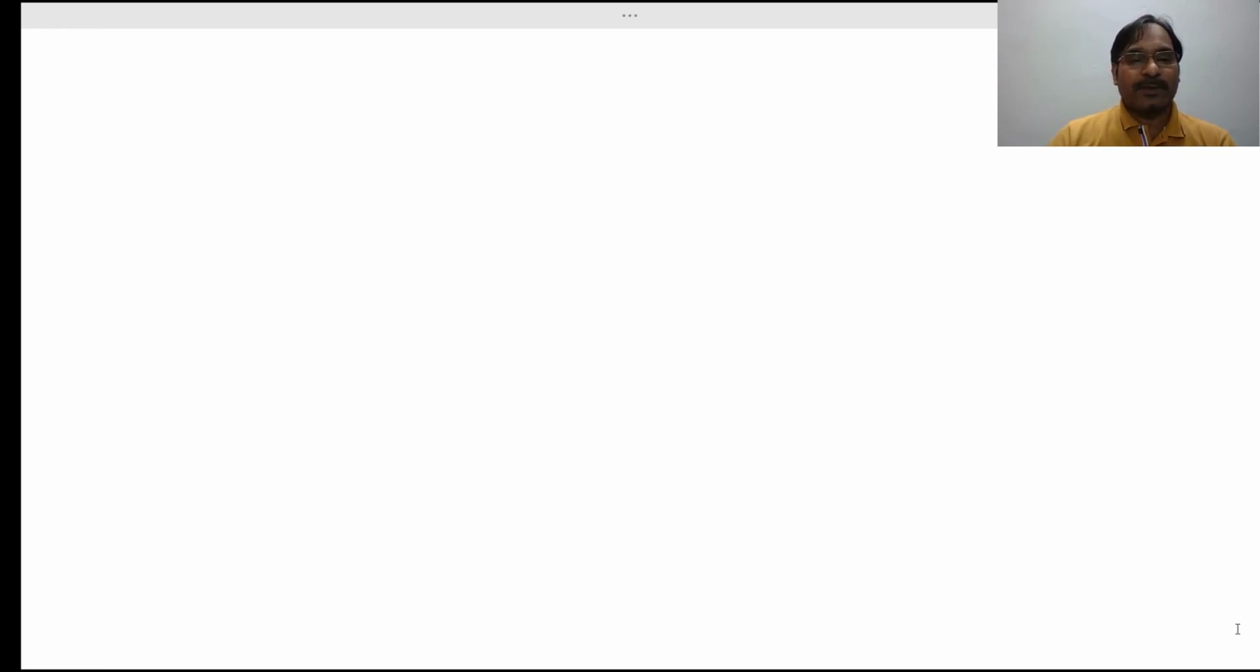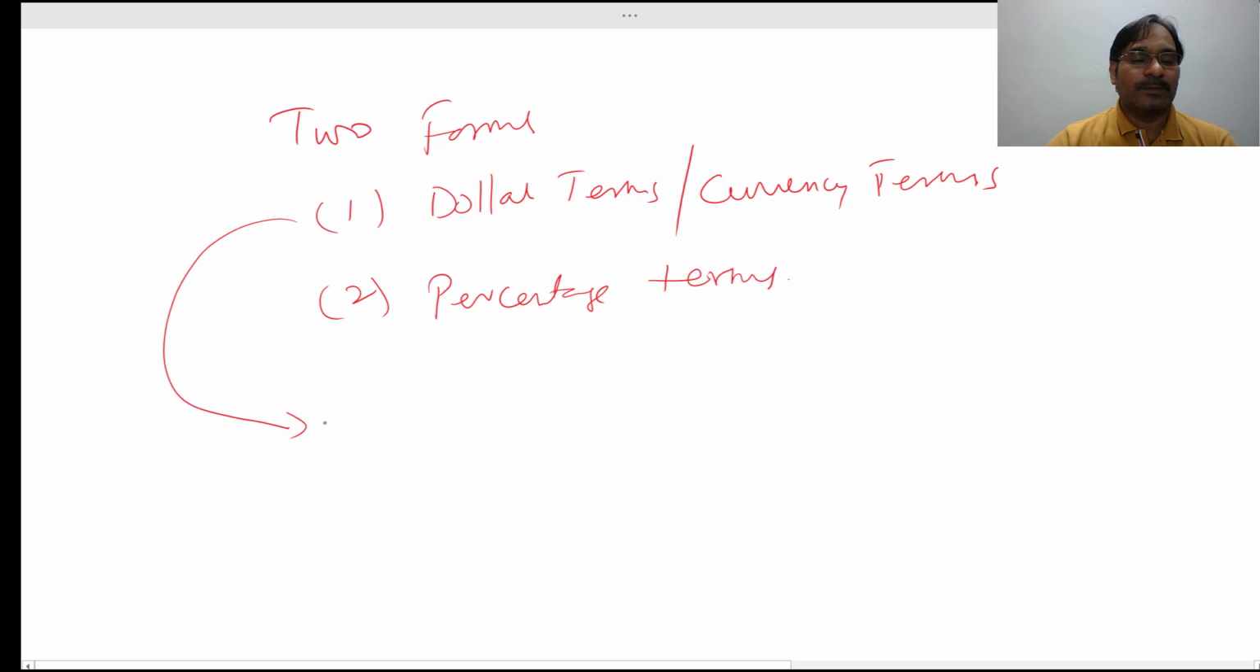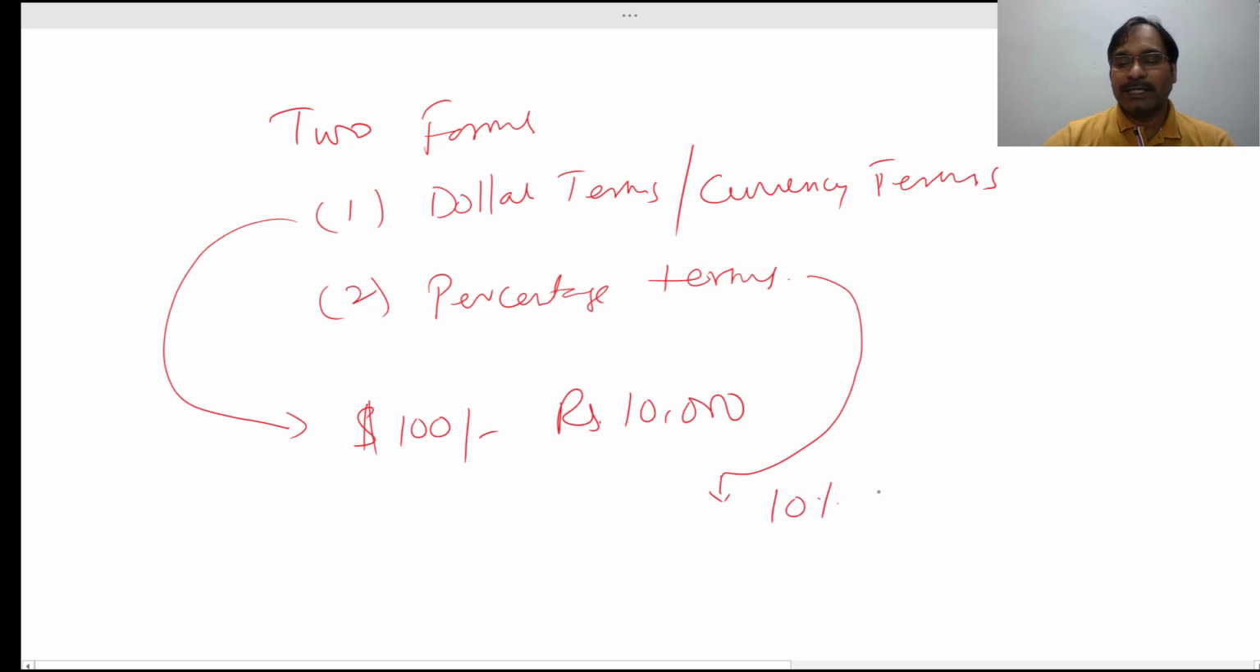Return that you receive from your investment can be expressed in two forms. One is in dollar terms, or what we also call rupee or currency terms, and the second is in percentage terms. When we say dollar terms, you can say that you earned $100 on your stock, or that you earned rupees 10,000 on your investment. On the other side, when you express it in percentage terms, you can say that you earned 10% return on your investment or 5% return on your investment. So in my next video, I'll explain how to express return in dollar terms.